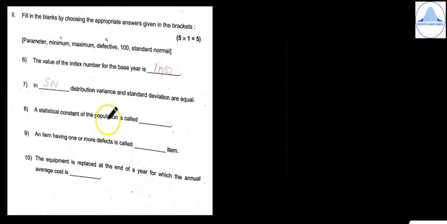Eighth one, a statistical constant of a population is called a parameter. Ninth one, an item having one or more defects is called a defective item. And 10th one, the equipment is replaced at the end of a year for which the annual average cost is minimum.